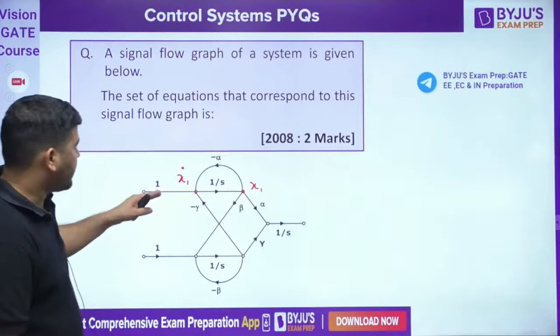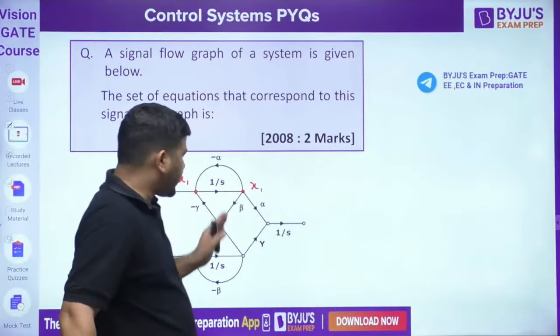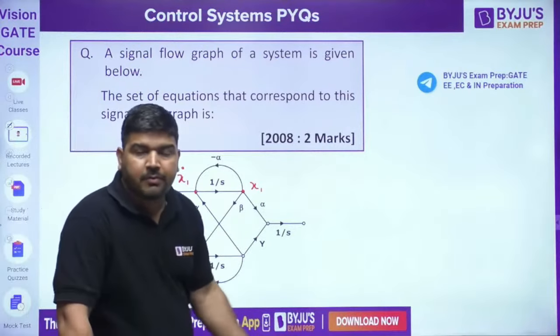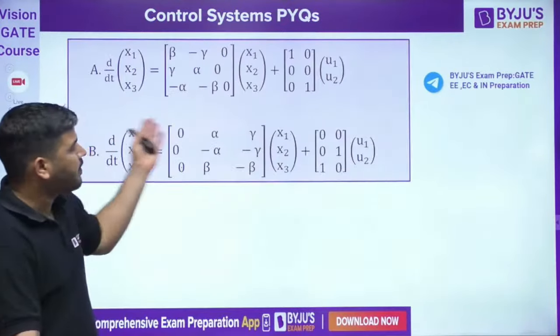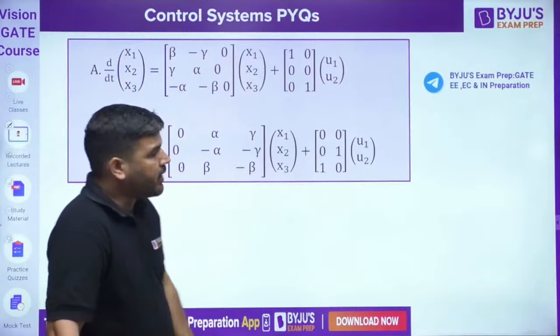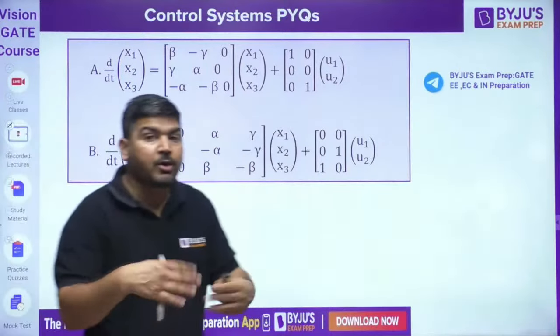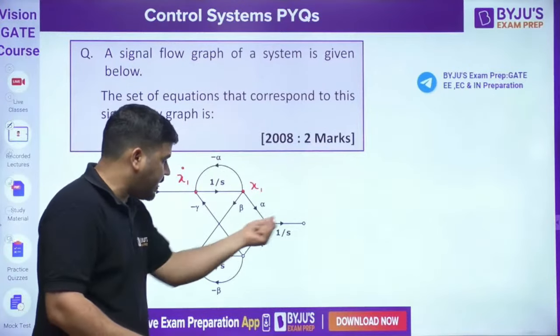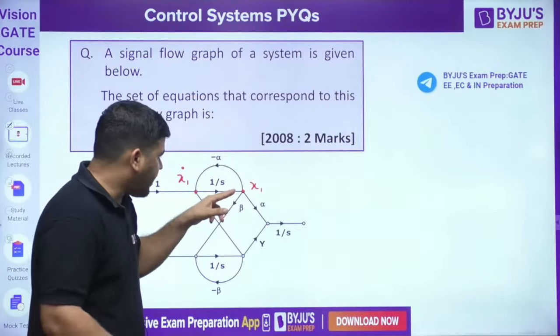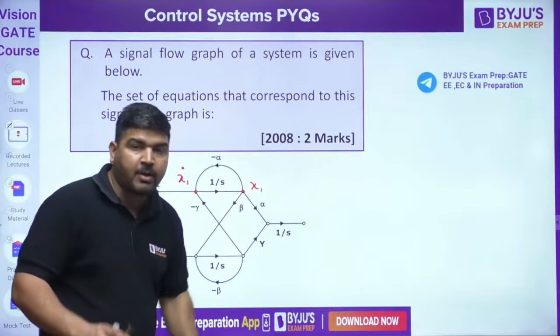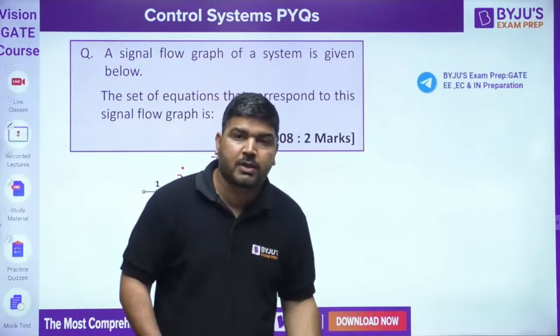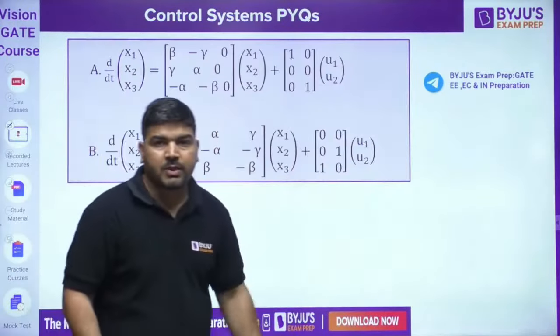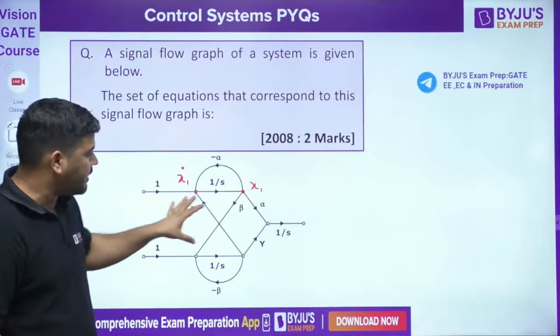Okay, so please check where the x1, x2, x3 are given. If it is not mentioned, you cannot tell which option is correct. Then you have to apply permutation and combination. First you take x1 here, x2 here and x3 here. Then you take x2 here, x1 here, x3 here. I mean, you have to change the location and then you have to see which option is correct. So that's the difficulty in this problem.